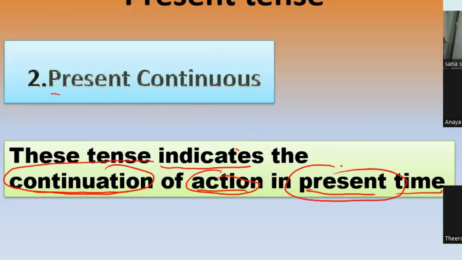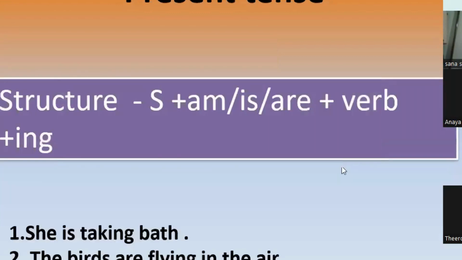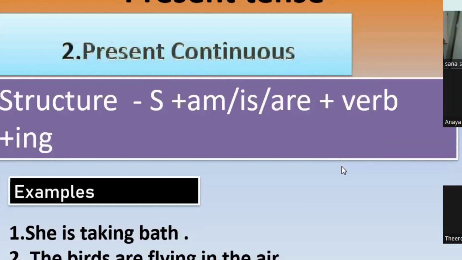Now let's see the structure. What is the structure for the present continuous tense? It is subject, am, is, or are, plus verb plus ing. Whenever we come across continuous, ing is a must. Now let us see the examples. We have the structure here, and let us apply this structure to the examples.